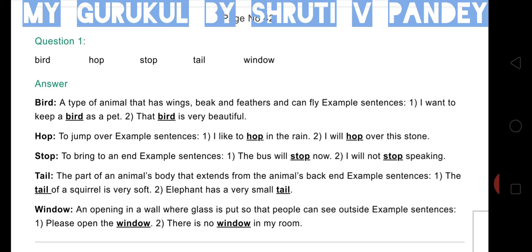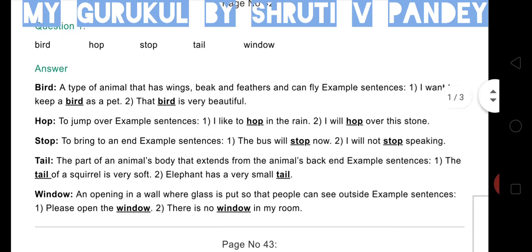Window. So, the meaning of window: an opening in a wall where glass is put so that people can see outside. Example sentences. Number 1, please open the window. Number 2, there is no window in my room.